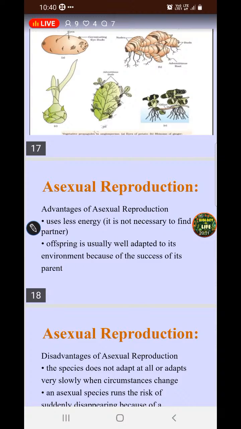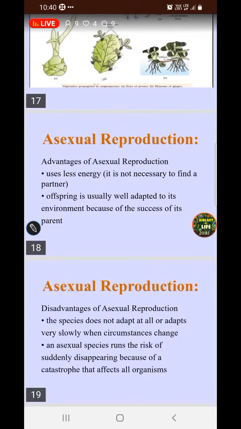Coming to the advantages and disadvantages, at last, we will discuss asexual reproduction. As we were discussing from the beginning, the advantages of asexual reproduction are that it uses very little energy and it's not necessary to find a partner. Only a single organism can divide, and offspring are usually well adapted to the environment because of the success of the parent, since only one parent is required. It can produce many offspring. So that is a very good advantage of asexual reproduction.